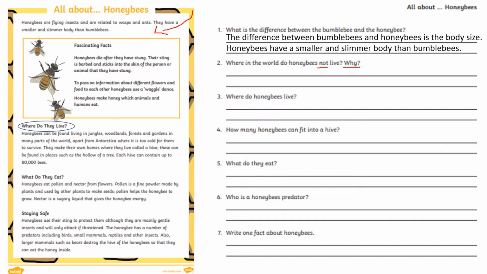So I want you to now look through that subheading and skim through the information, because we've already read it once, so you should have some idea about what the text is about, but now you have to skim and scan and look out for the key words to find your answer.